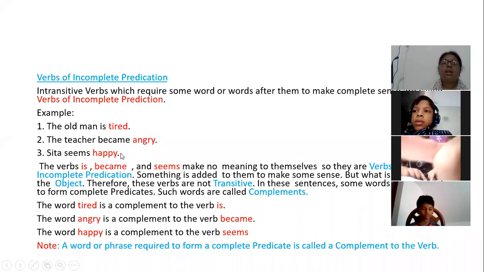The word happy is a complement to the verb seems. Now if I want to define what a complement is, I can define it: a word or phrase required to form a complete predicate is called a complement to the verb. So till here was my chapter.